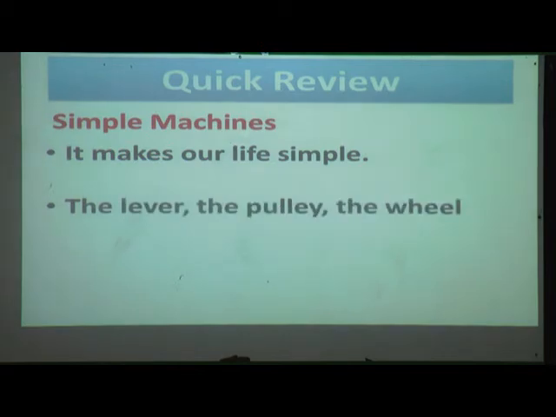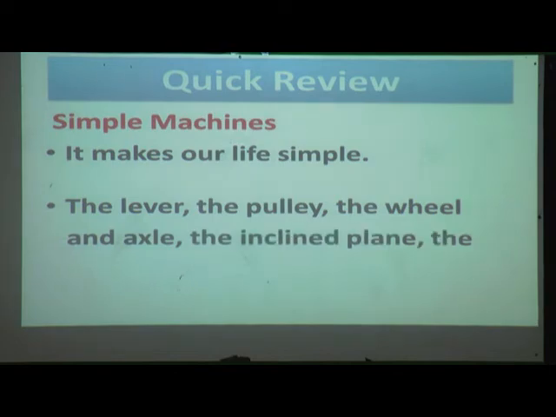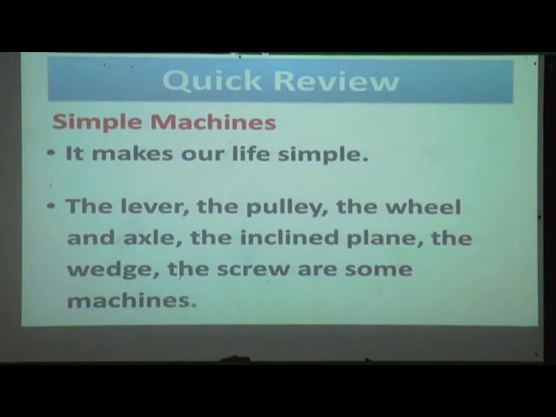The lever, the pulley, the wheel and axle, the inclined plane, the wedge, the screw are some simple machines.